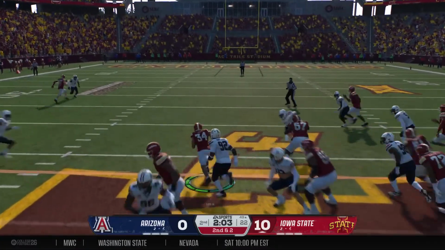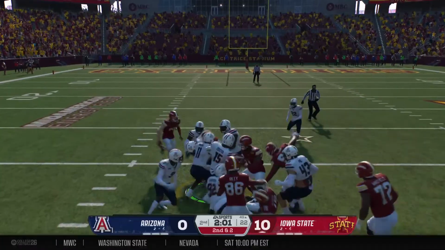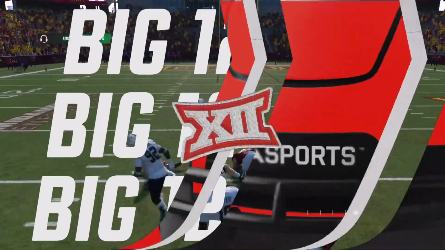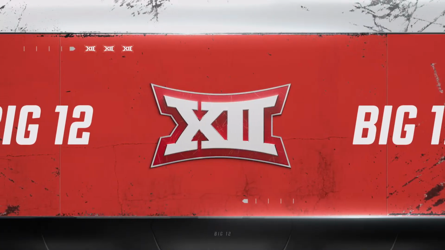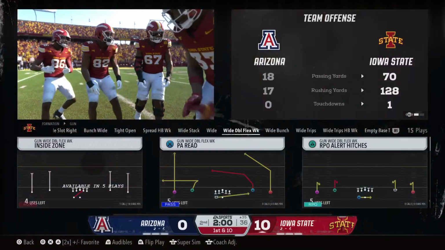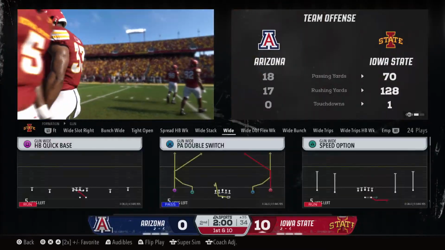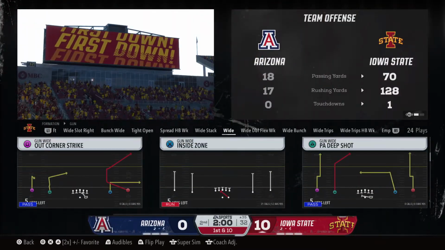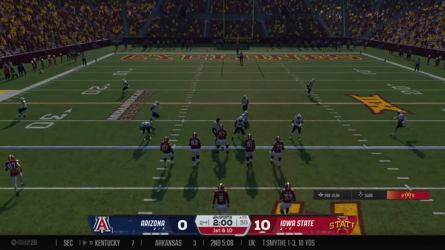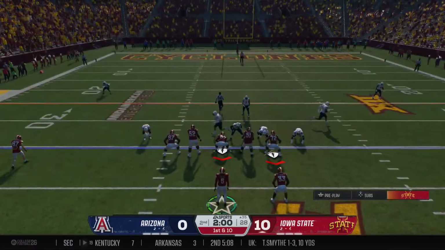Looking for a physical attack from the gun. Nice pickup on the ground there, and they'll move the sticks with the first down. Down to 2 minutes before the half, and they'll take the timeout and see if they can add a little more before the break. Now on 1st and 10 from the 35.